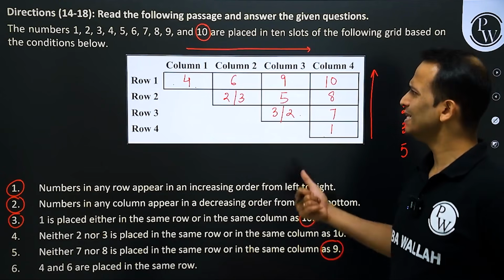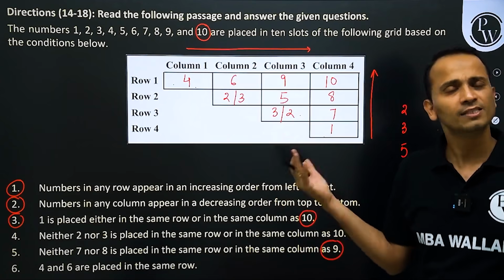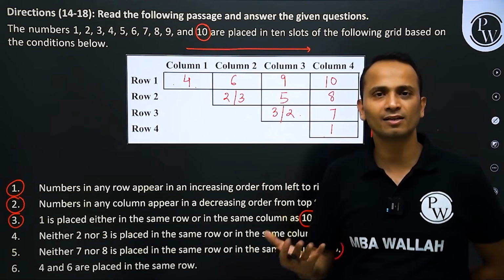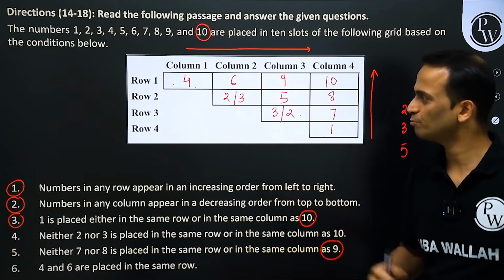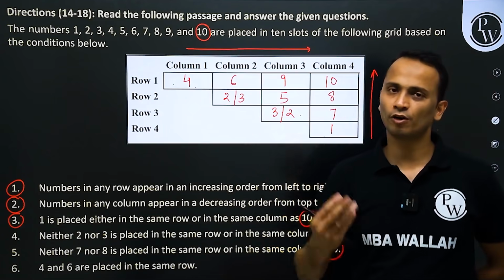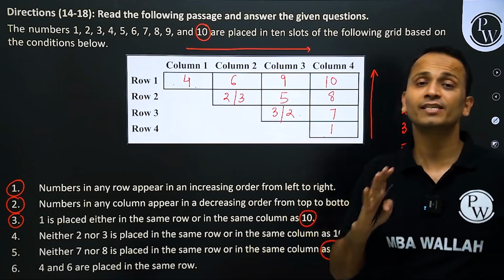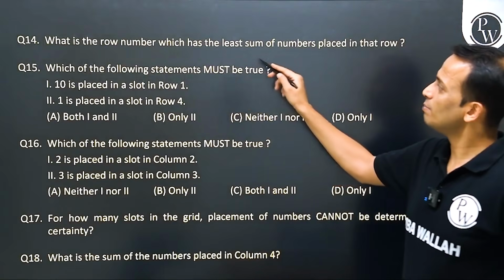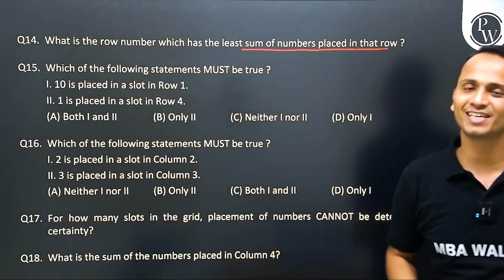So I can say that in around 6 to 7 minutes, you'll be through. You cannot spend more than 6 to 7 minutes arranging these numbers. Now another 2 minutes for the 5 questions, and in less than 10 minutes, a third set is also done. So what is the row number which has the least sum of numbers placed in that row?